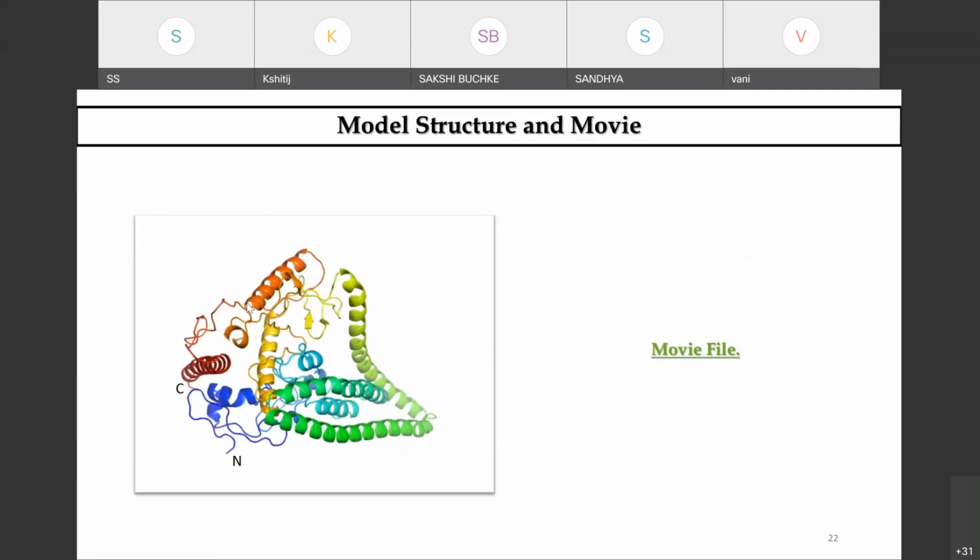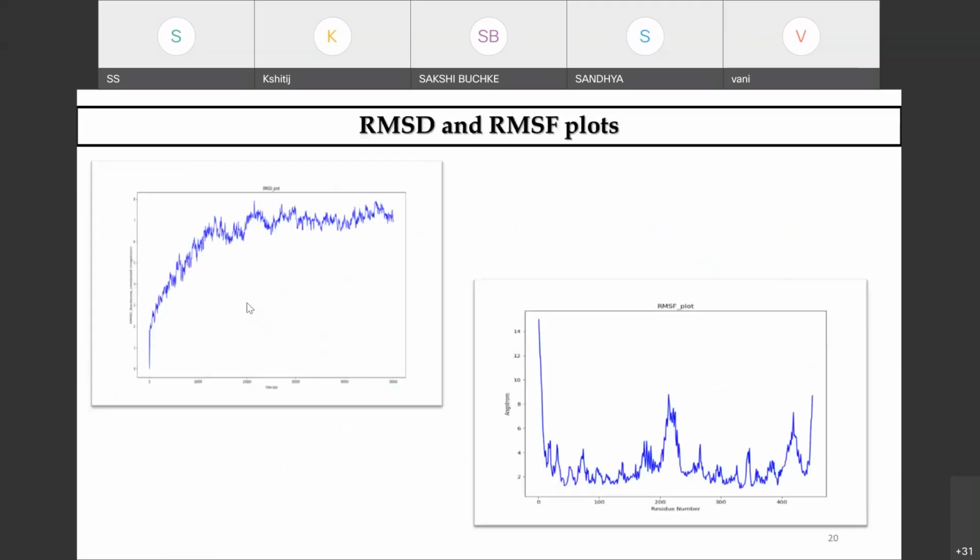So does anyone know what I mean by RMSD? Okay, RMSD is root mean square deviation. That is the measurement of the structural distance between the coordinates of your biomolecule.